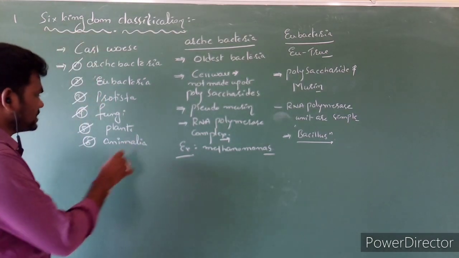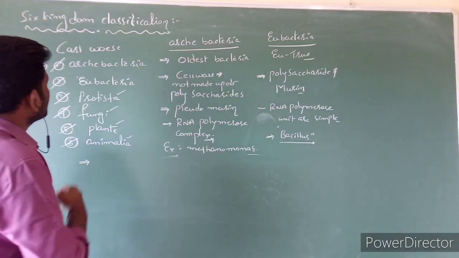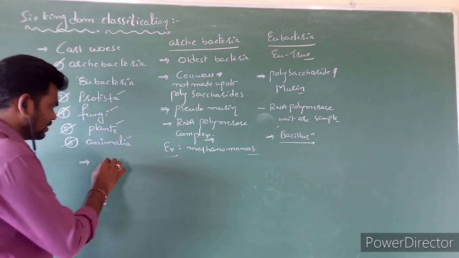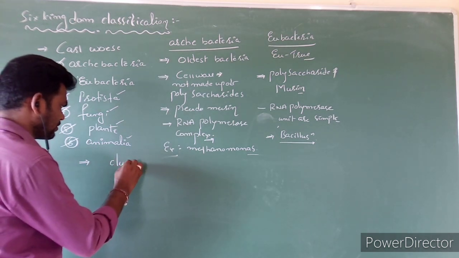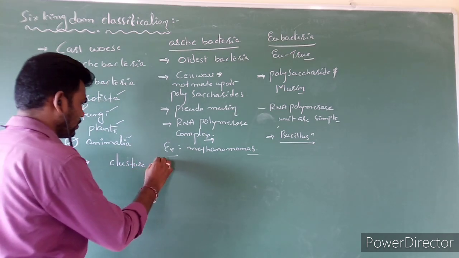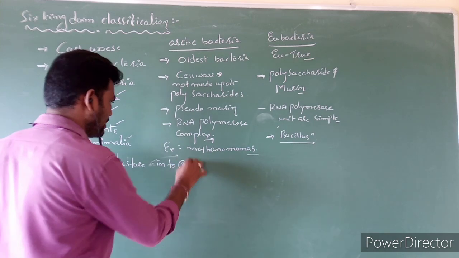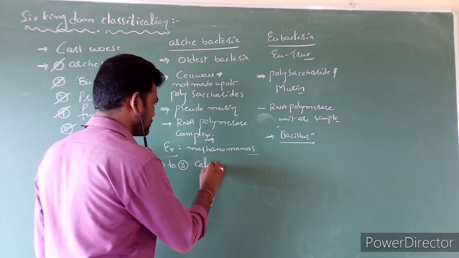And actually, he says that the six kingdom classification is clustered into three categories.